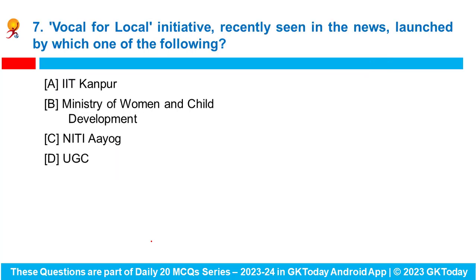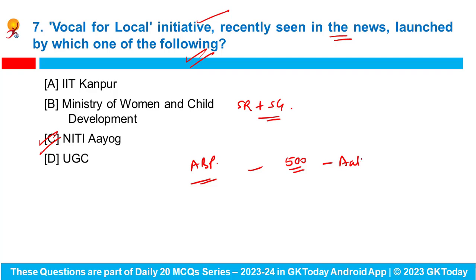Fine. Vocal for Local initiative, recently seen in the news, is launched by which one of the following? So correct answer is option number C, that is Niti Aayog. Niti Aayog launched the Vocal for Local initiative so as to foster the self-reliance and sustainable growth. So under the Aspirational Blocks program, it promotes local products from 500 blocks through the Akanksha brand.